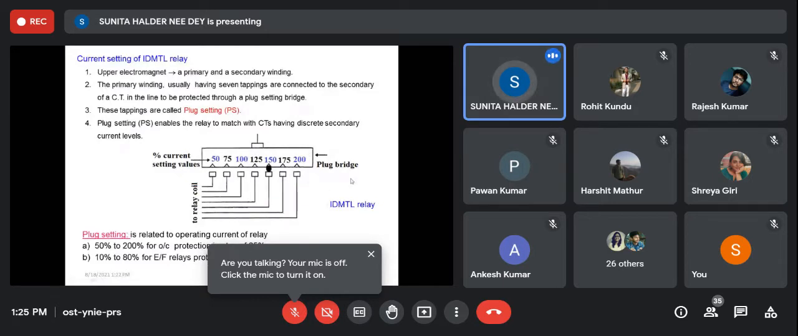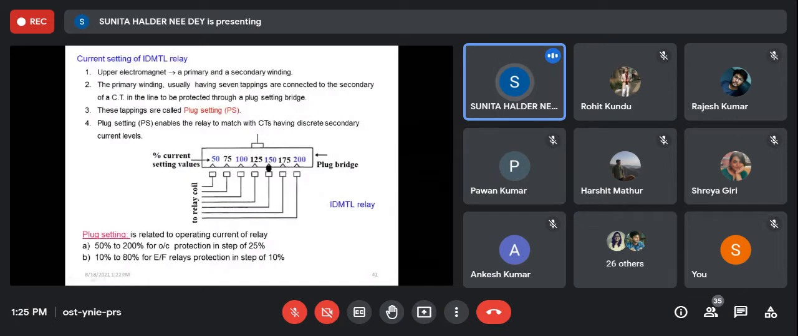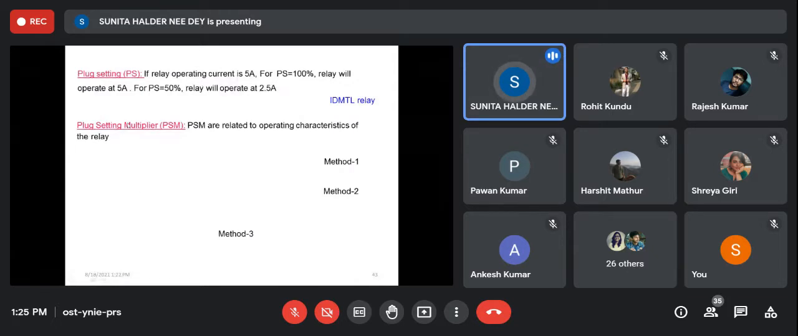Then this thing I shall also discuss when we discuss equipment protection. So, plug setting. There is another term, plug setting multiplier. Plug setting, what is that? It is as simple as this: at how much percentage of current the relay will operate.